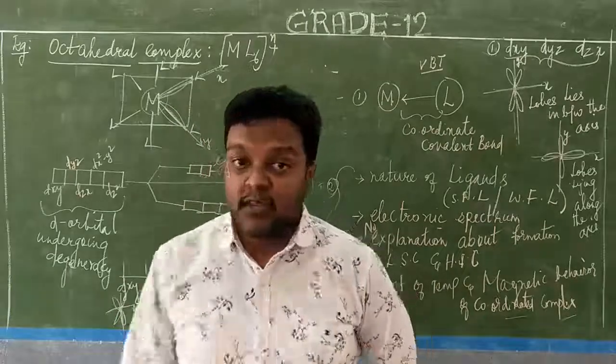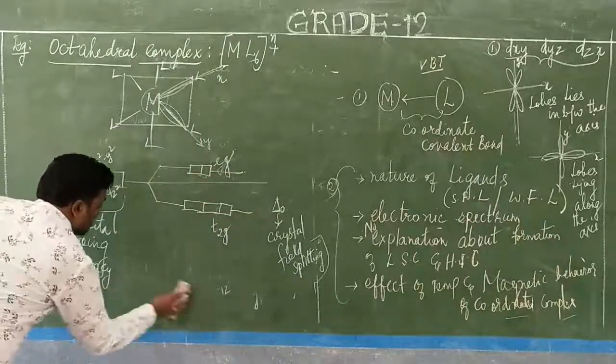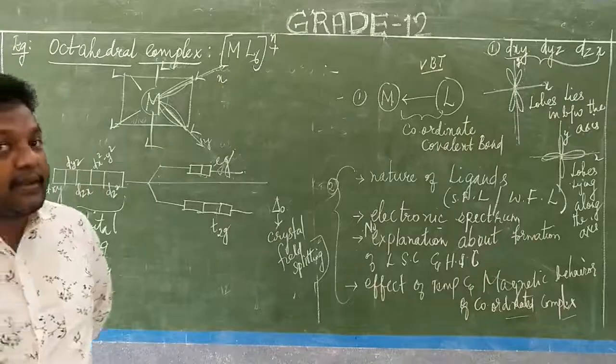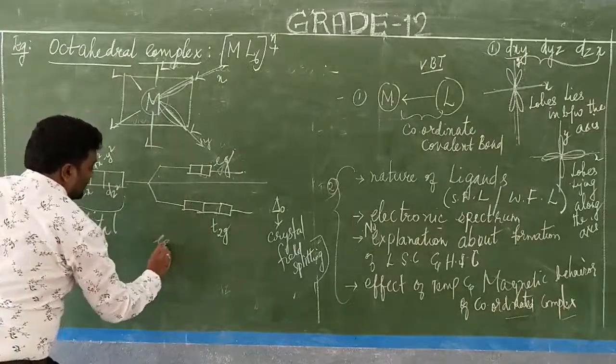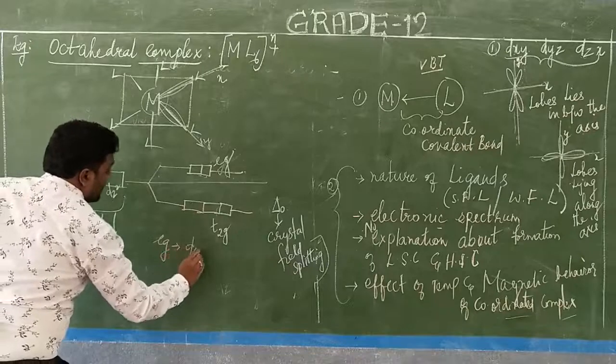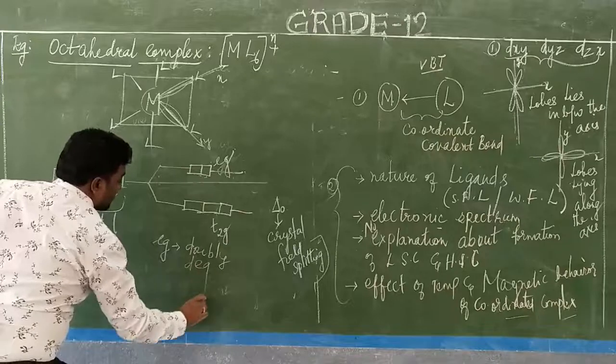What is that Eg called? Eg is doubly degenerate orbitals.